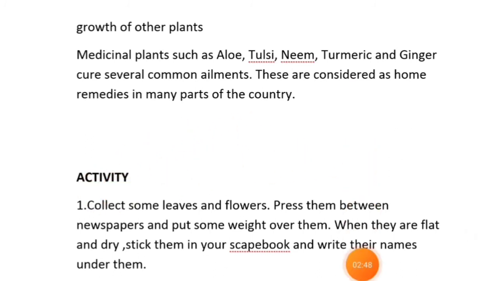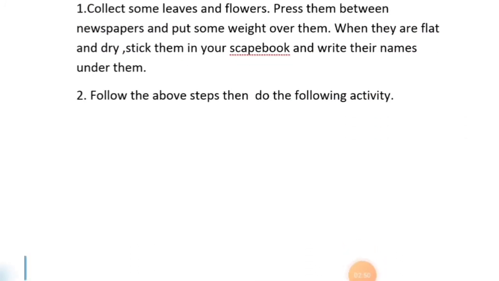Now some activities based on this. Collect some leaves and flowers, press them between newspaper and put some weight over them. When they are flat and dry, stick them in your scrapbook and write their names under them.